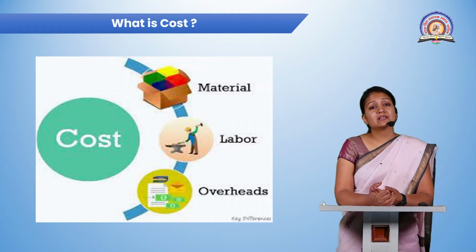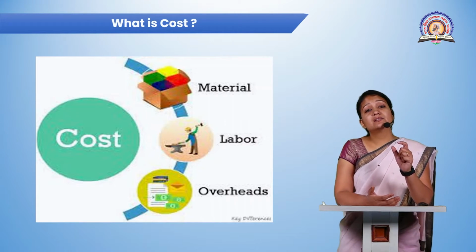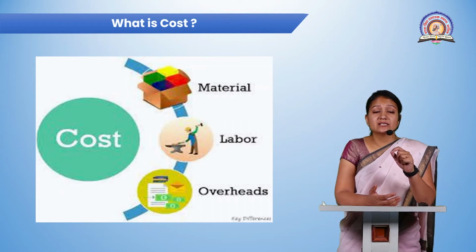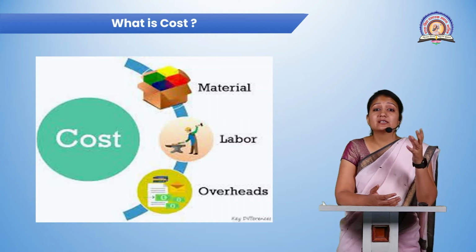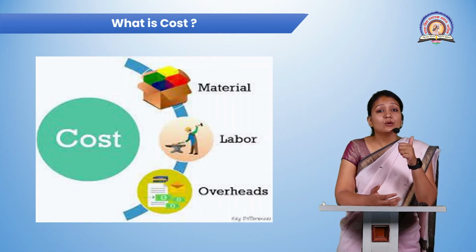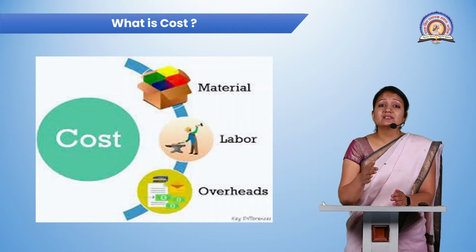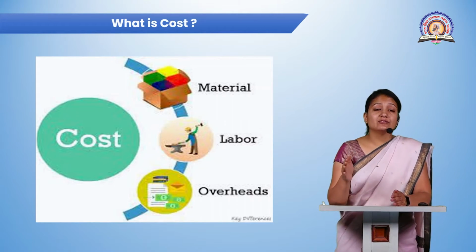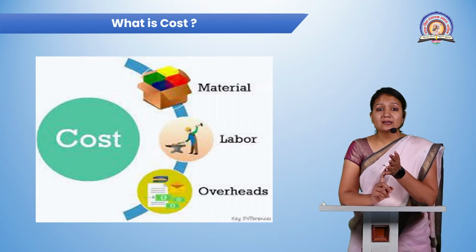Labor cost: nowadays we can see everywhere that labor is the most expensive thing, because you have to pay at least 300 per day, or if a laborer is more skillful or has more capacity to work, then up to 1,000 rupees you are going to pay to that particular laborer. So the cost is going to be high because of the capability and the skill of the labor. Now, this is about the material cost and labor cost.